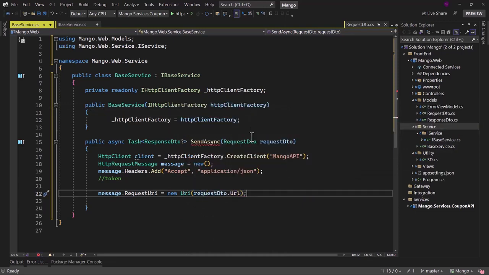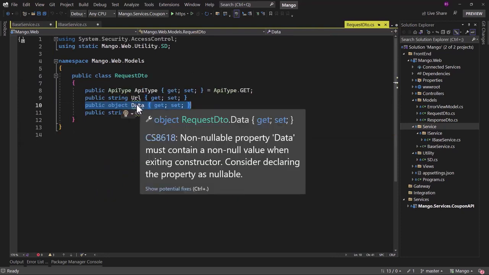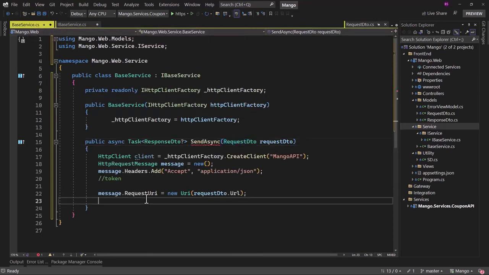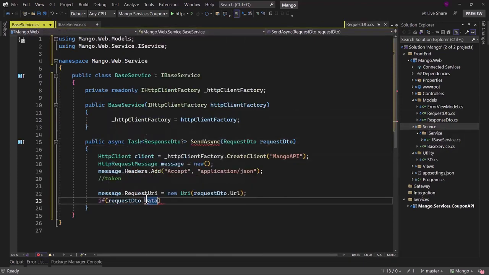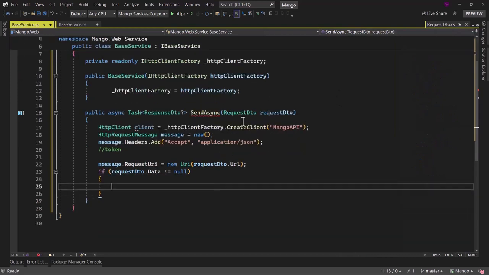Then if it is a GET request, we are okay. But if it is a POST request or a PUT request, we need to serialize the data that we receive here and add that to message.Content. We first have to check if the requestDto.Data is not null, then we have to serialize.